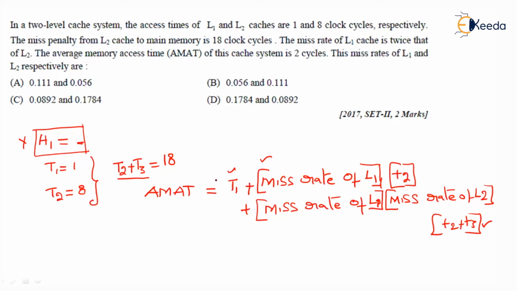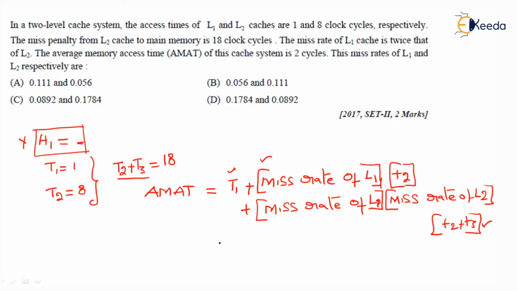Once again, T1 is the access time of level 1, plus miss rate of L1 into T2, the access time of level 2, plus miss rate of L1 into miss rate of L2 into T2 plus T3. This is the access time of L2 and the access time of main memory.